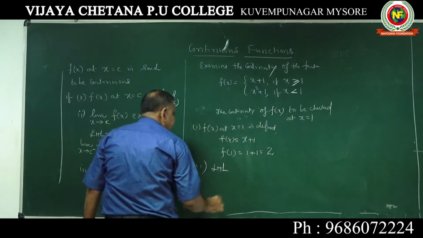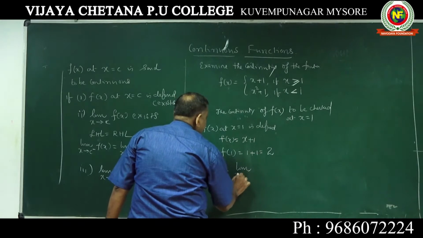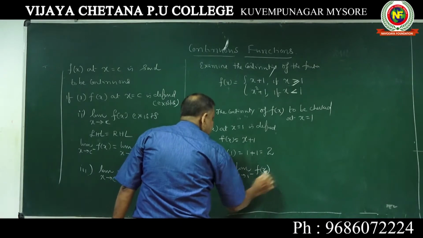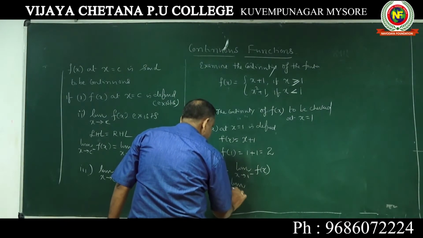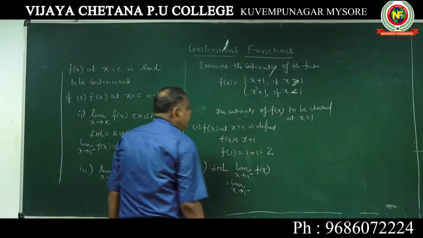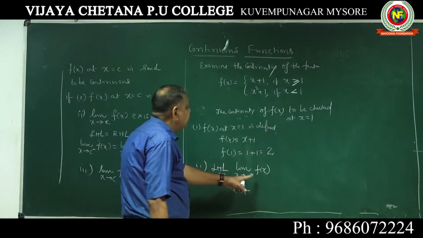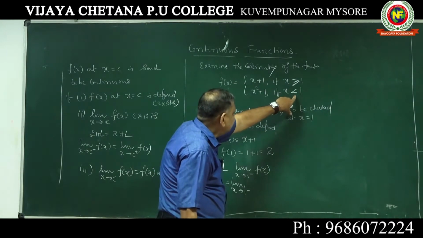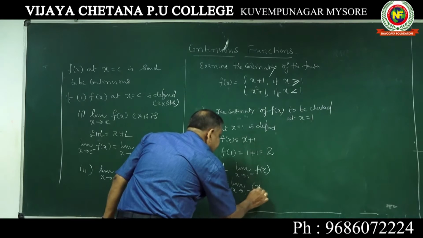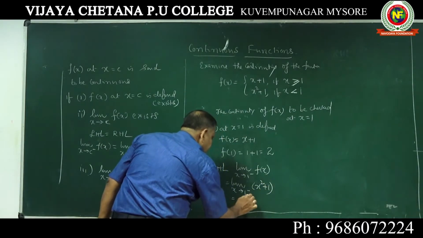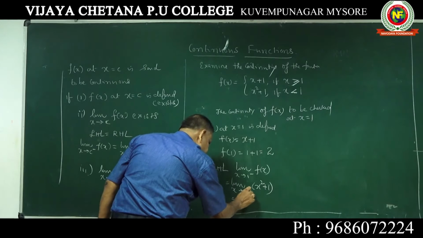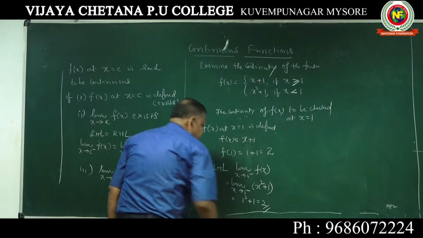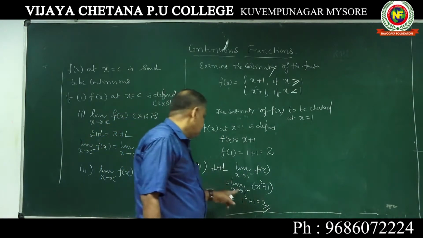LHL is limit x extending to 1 minus of f of x. Which f of x should we take for 1 minus? You should not take this one. Less than 1 is always 1 minus, so you should take x square plus 1. We will not put only 1. 1 square plus 1 is 2. Okay, if you want you can call it 1 minus.